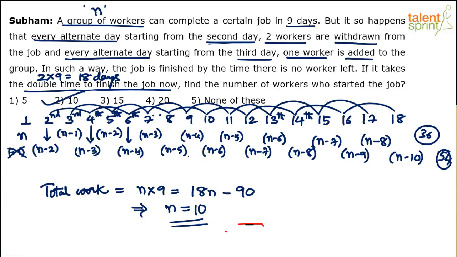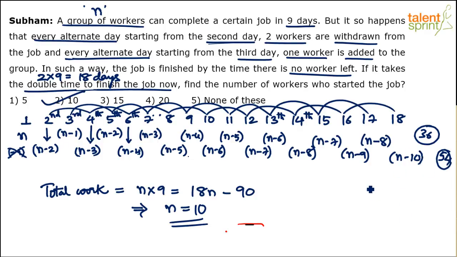The question also mentions that the job is finished by the time there is no worker left, which means when there's no worker left at the end of it. So we can actually say that n minus 10 should be equal to 0.